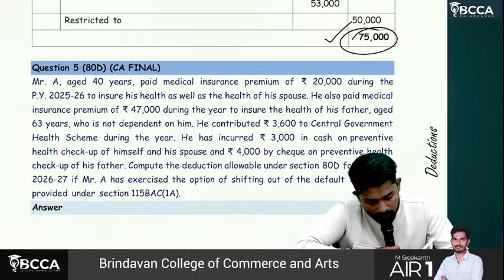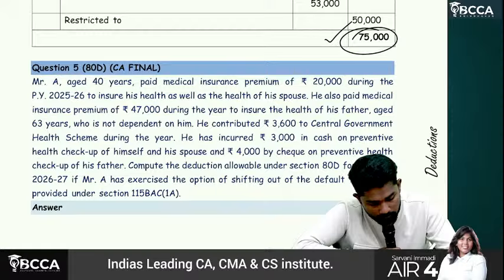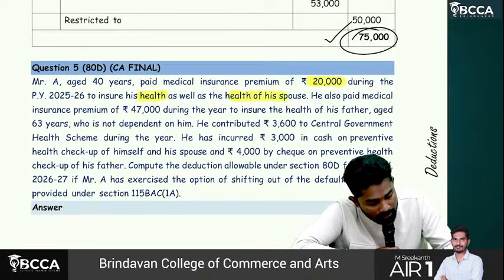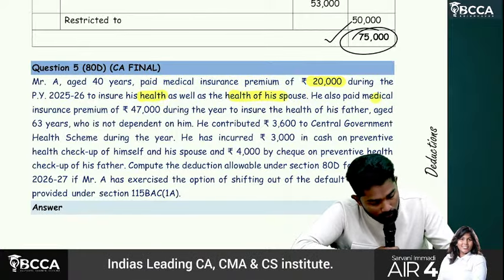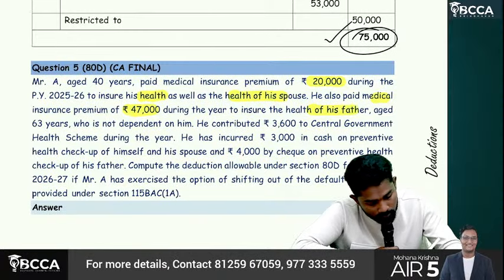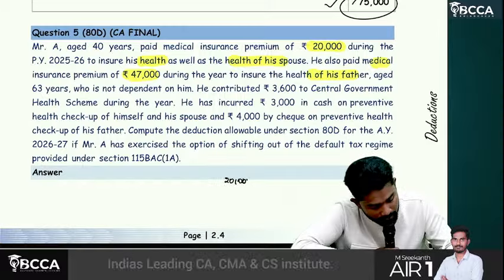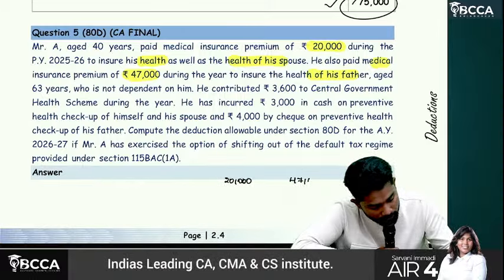Okay, sir, age 40 years, paid medical insurance premium of 20,000 to insure his health as well as health of his spouse. He also paid medical insurance premium of 47,000 for the health of his father. So for him, how much, sir? 20,000, and for parents another 47,000.